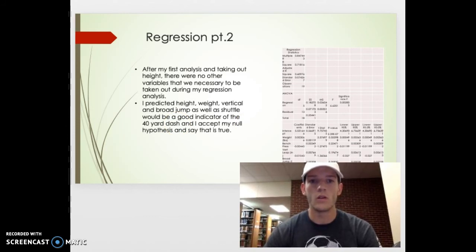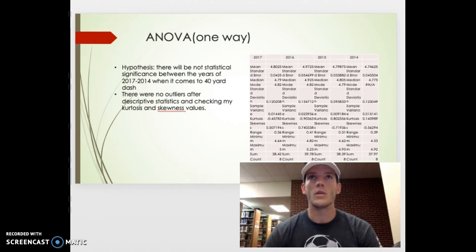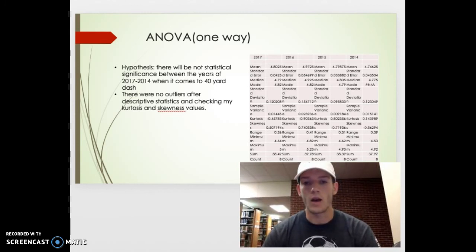Now moving on to your ANOVA. This was always a big difficult one for me. I was never good at ANOVAs until Dr. Lighting explained these to me really well. My hypothesis was there would be no statistical significance between the years of 2017 and 2014 when it comes to 40-yard dash. That means there will be no real differences between 2017 and 2014; most of the athletes will be kind of the same among the defensive ends I am looking at. There were no outliers after descriptive statistics. I was kind of surprised to find that, but I did only do a count of 8, so there wasn't a lot of room to have skewness or kurtosis values greater than the respective limits.